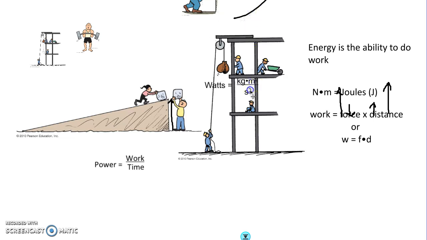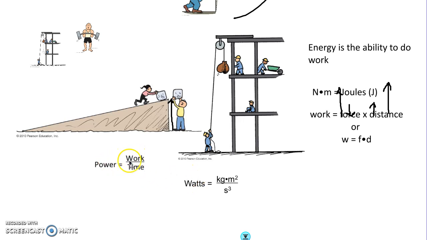The units that we would use are called watts. Basically, you've got kilograms times meters squared over seconds squared, divided by seconds, and you end up with this unit. But the good news is you don't have to worry about this. You just need to know that power is measured in watts.